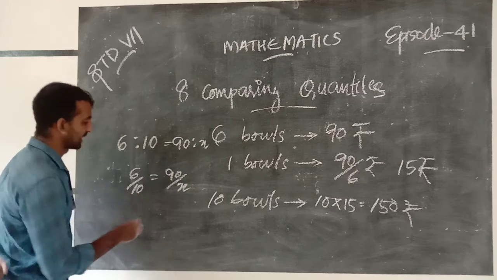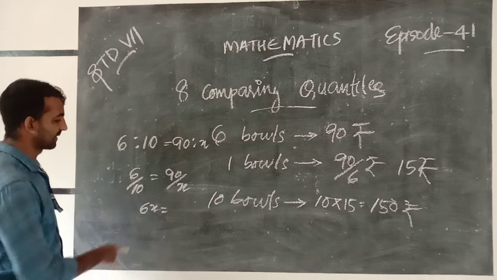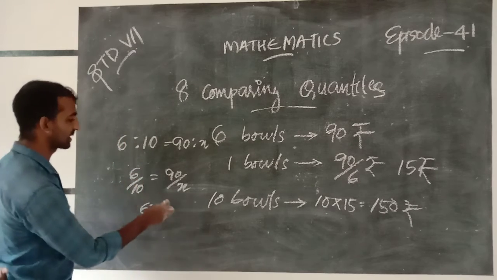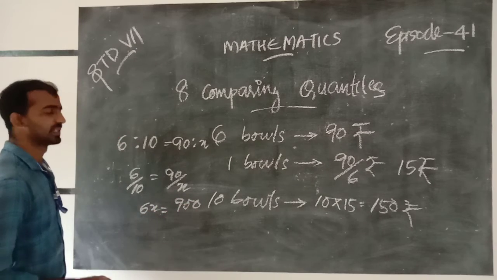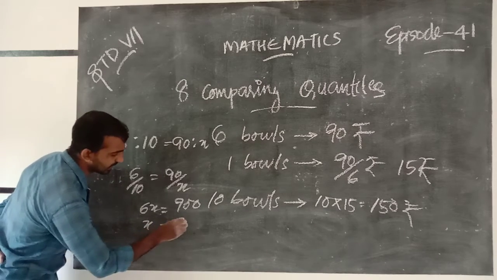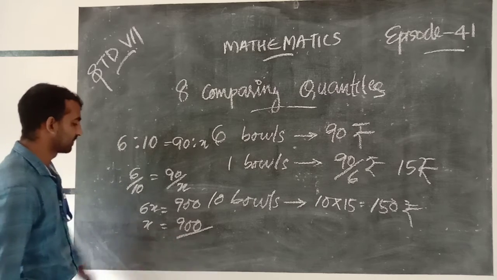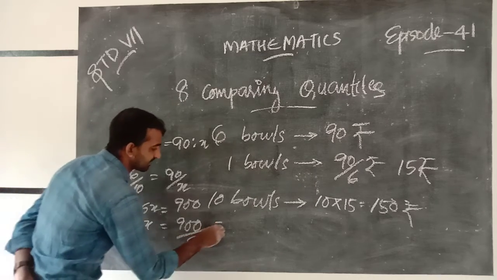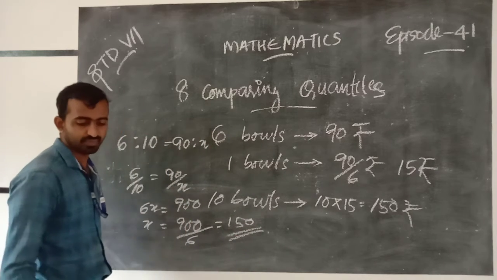So 6x equal to, x comes to the left side and 10 goes to the right side. That is, x equal to 900 by 6, which is 150.